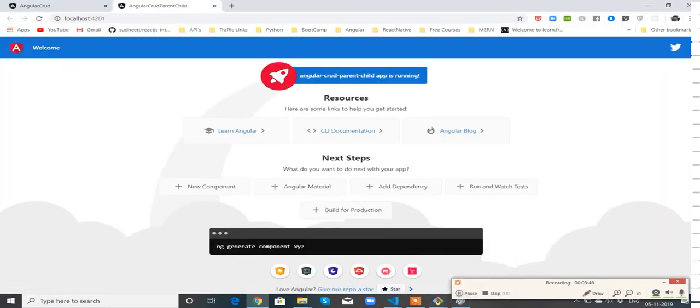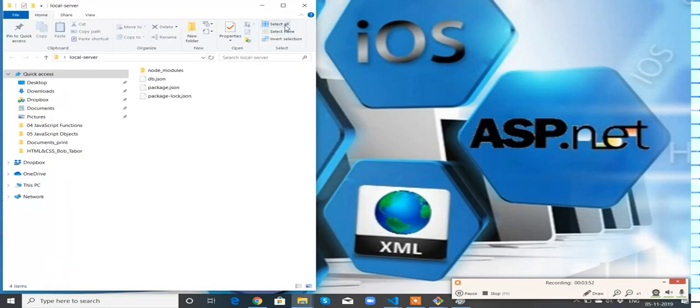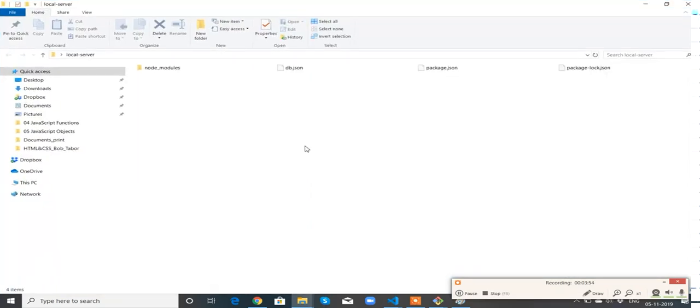Now, the second thing I am trying to convey is we need to have a server. So I do have the local server here. It's a very simple Node-based application which will act as a local server. If you want to know about this, please do comment, and I can create a separate video for that. Or you can just follow this, or you can use any other API you have.